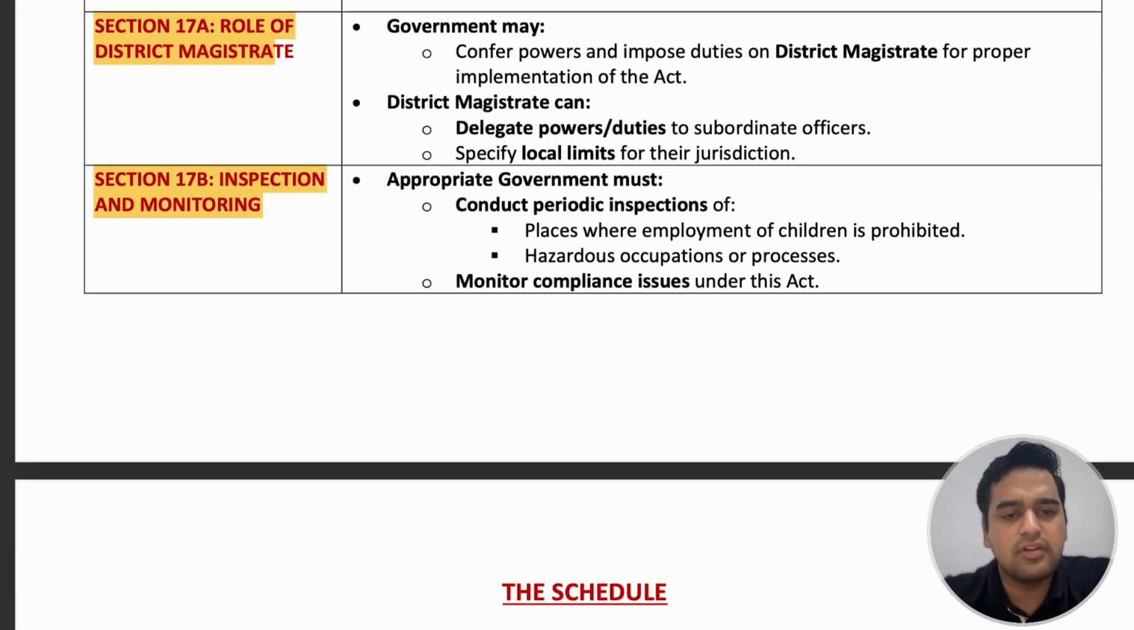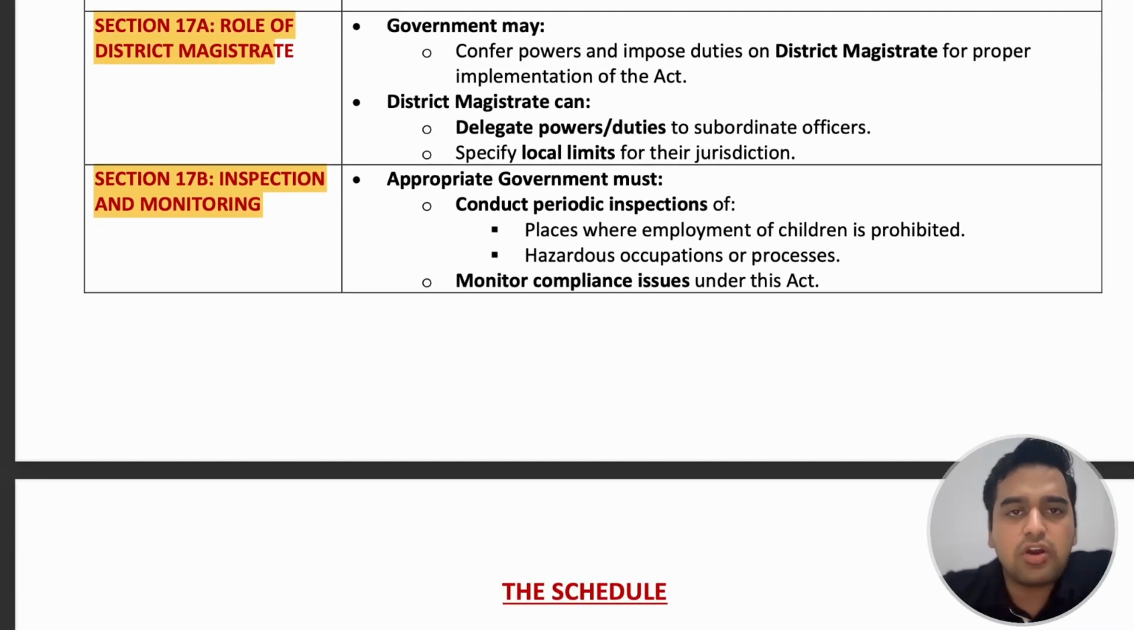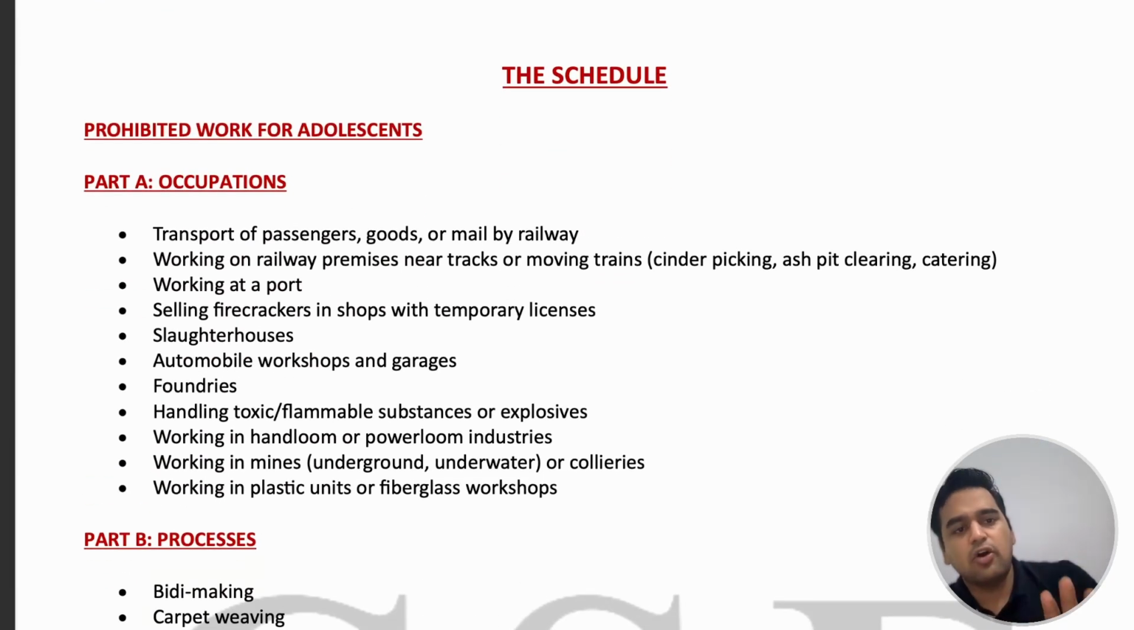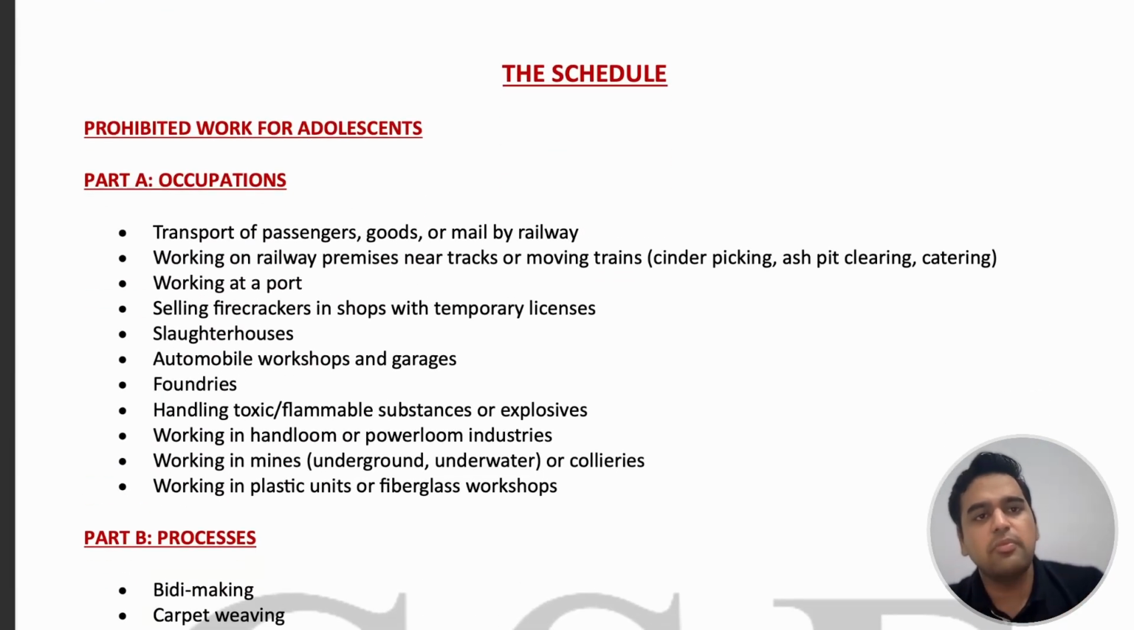We have already talked about the schedule multiple times. The schedule lists the occupations and processes which are prohibited for adolescents. All work is prohibited for children, but there are certain hazardous works and occupations which are prohibited for adolescents. For occupations, for example, transport of passengers, goods, or mail by railways, and anyone working on railway premises near tracks or moving trains.